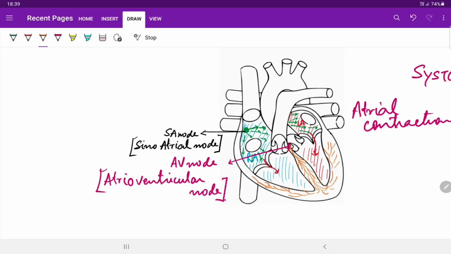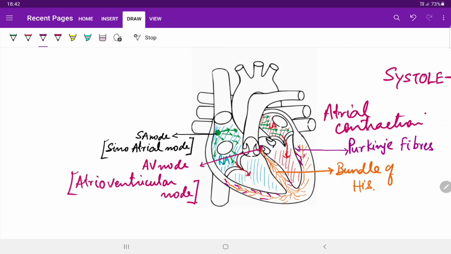These branches which are arising from the AV node are called the bundle of His, and further when the bundle of His penetrates into the ventricles, they are called Purkinje fibers. And now the excitation signal is sent down this AV node through the bundle of His, through the Purkinje fibers to the ventricles.